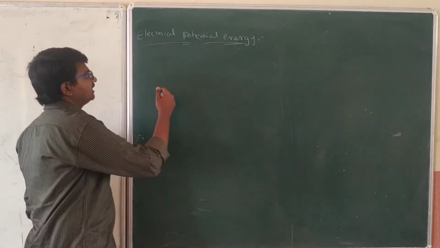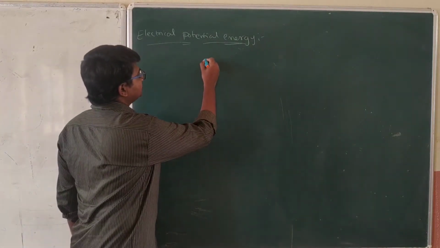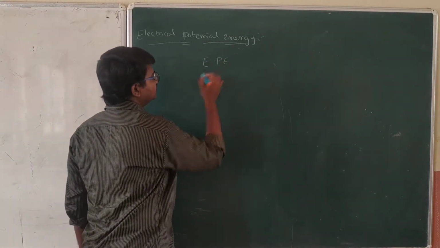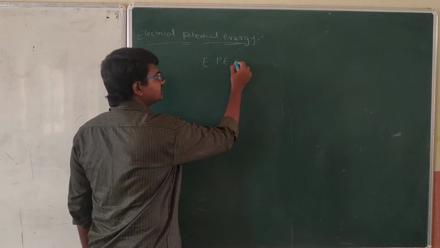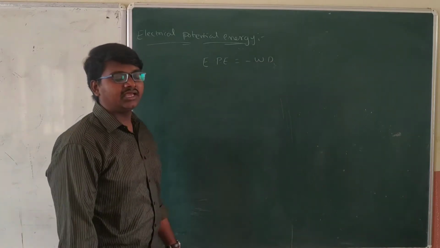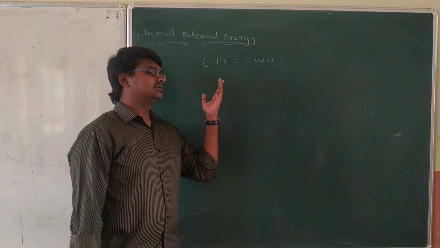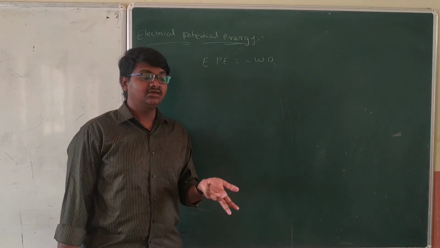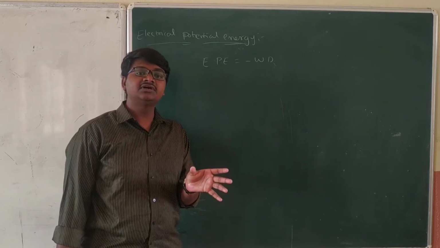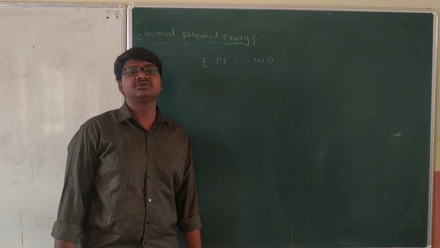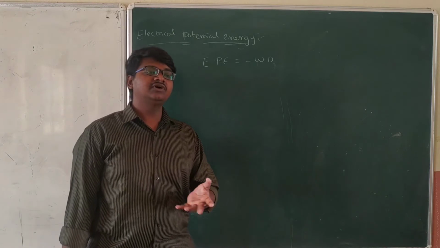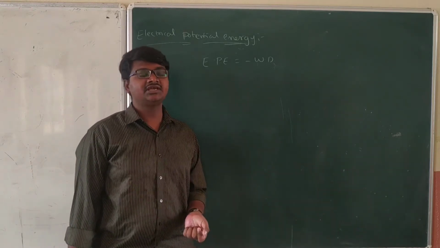Electrical potential energy, EPE, is equal to the negative of work done. First we need to remember that the negative of work done is equal to electric potential energy. Or else we can say whatever work you have done on the system of charges will be stored in the form of potential energy, or else the change in potential energy will be used in the form of negative work done, right? Let's see now.